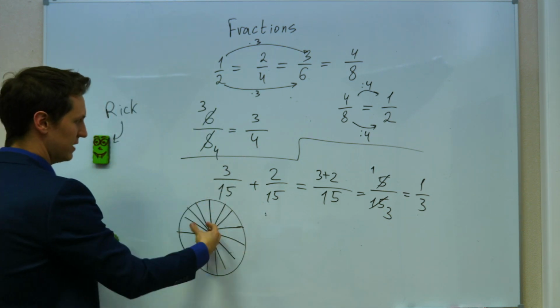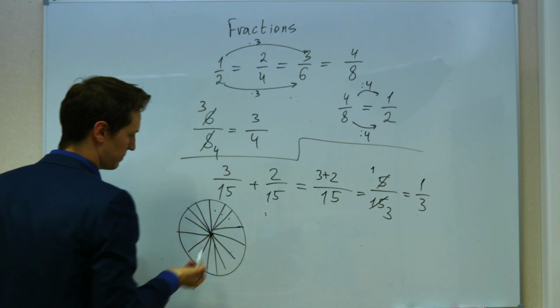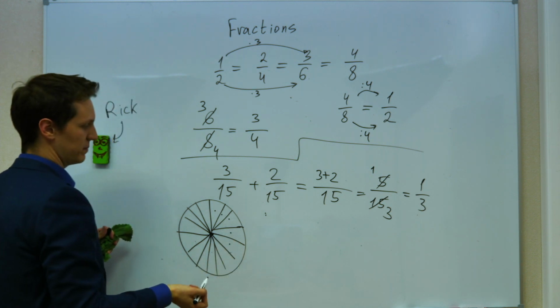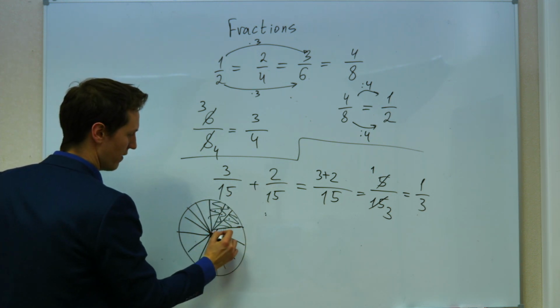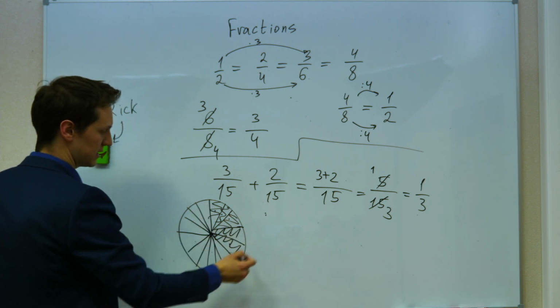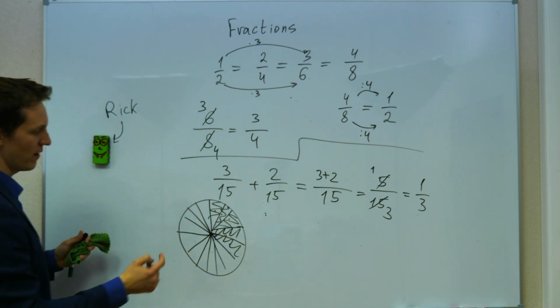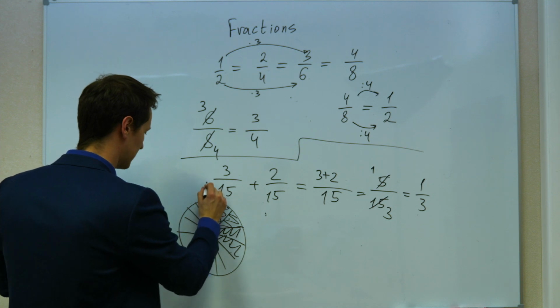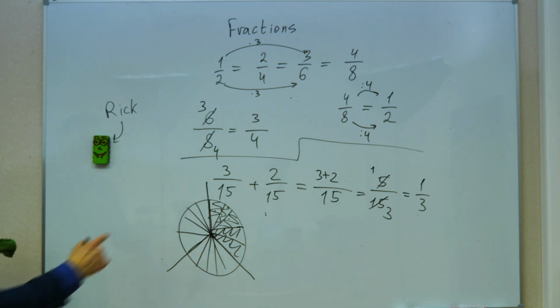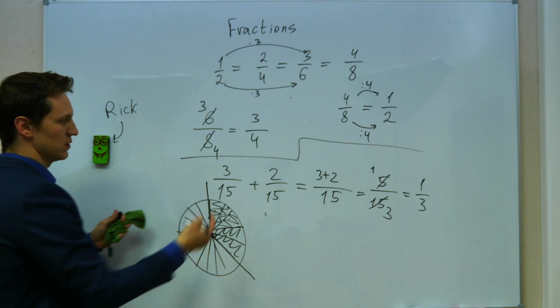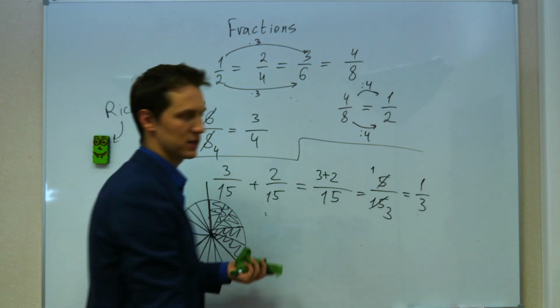So we have 15 pieces, and you take 3 of these pieces, and then you take 2 of these pieces, and you add them up together, and you get 5 pieces out of 15. But 5 out of 15 is just the same as 1 out of 3. So 5 out of 15 is the same as 1/3.